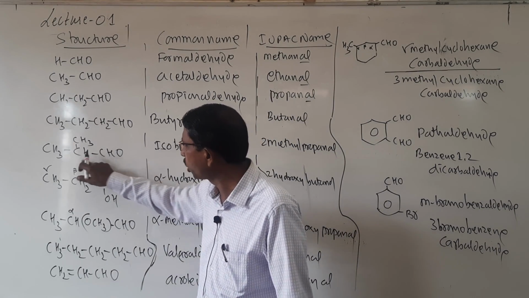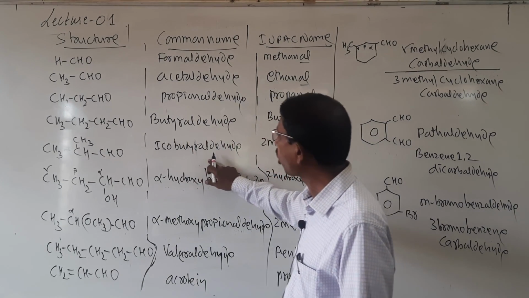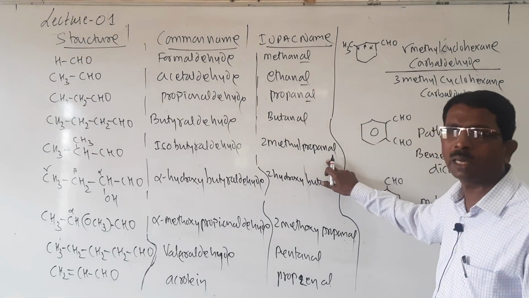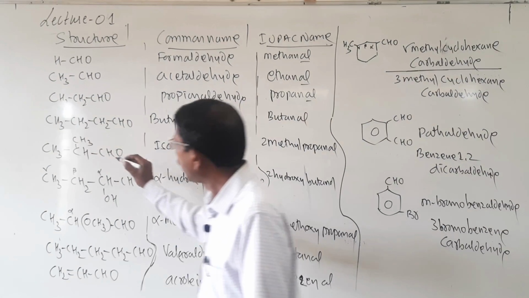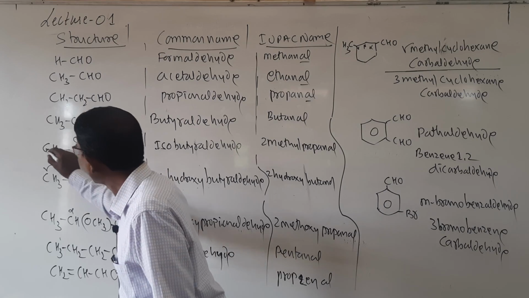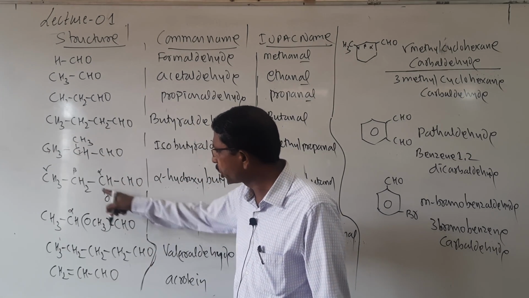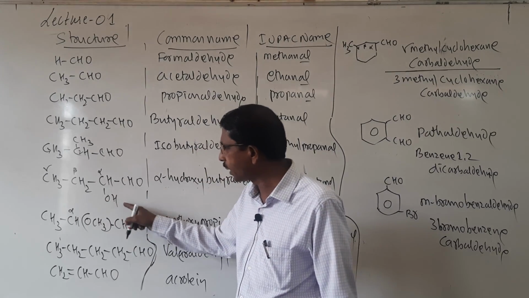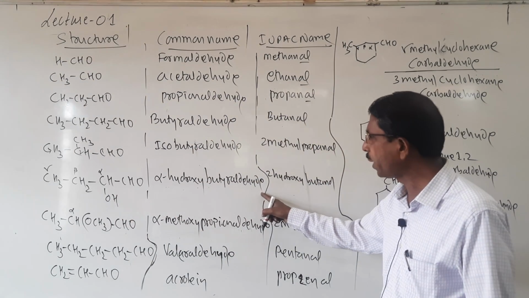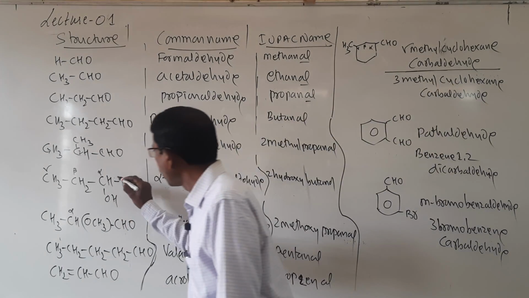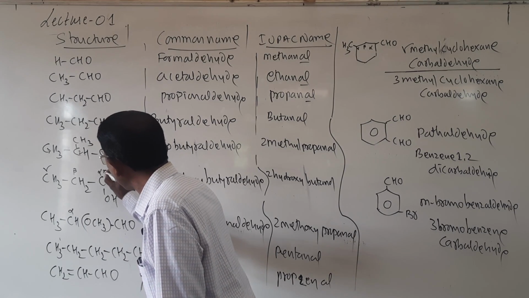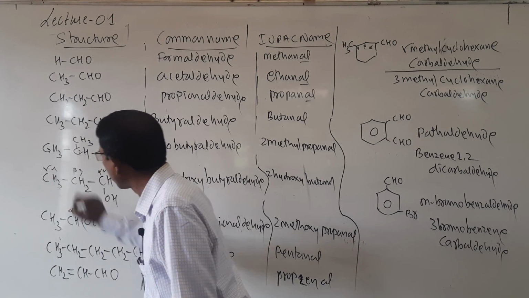And here branching takes place. So here it is 1, 2, 3 and here it is isobutyraldehyde and it is called 2-methylpropanal. So here numbering begins with the aldehyde 1, 2, 3. And look here students, here CHO and here it is alpha position, beta, gamma, alpha has hydroxy group, alpha-hydroxybutyraldehyde, and in IUPAC system we are numbering from aldehyde 1, 2, 3, 4 like this.